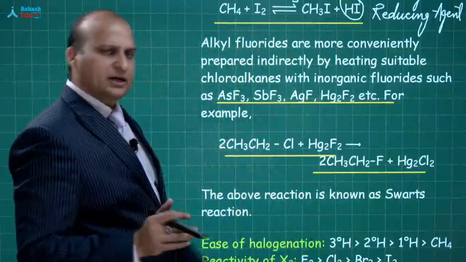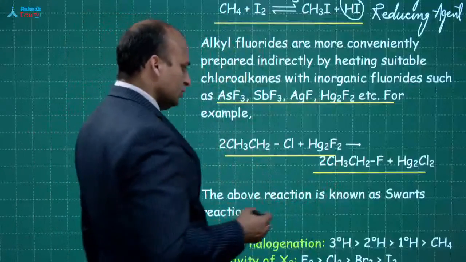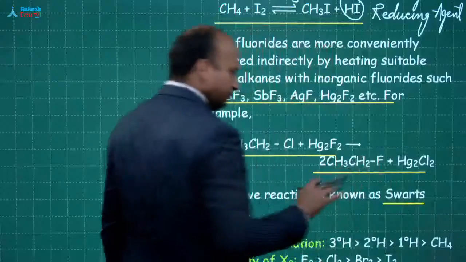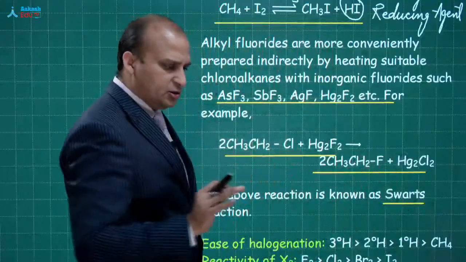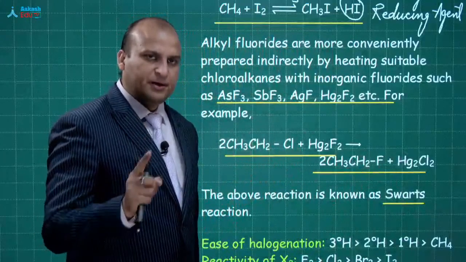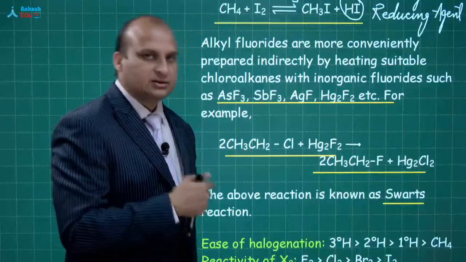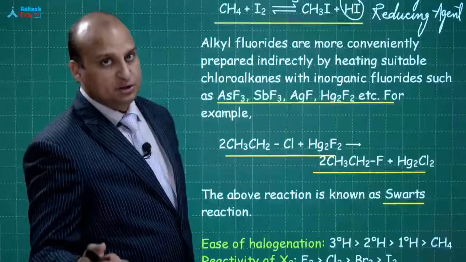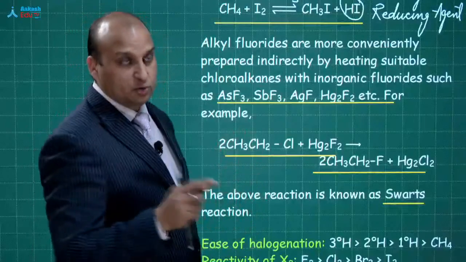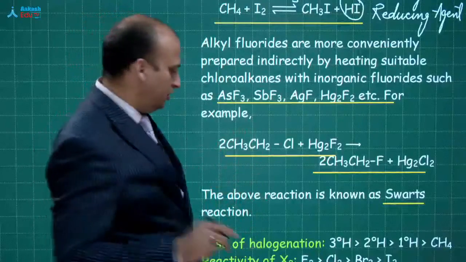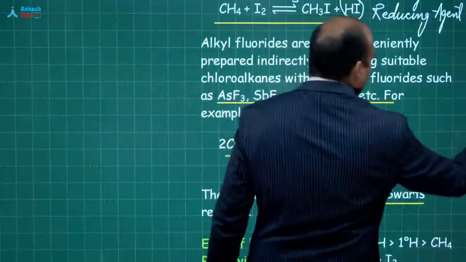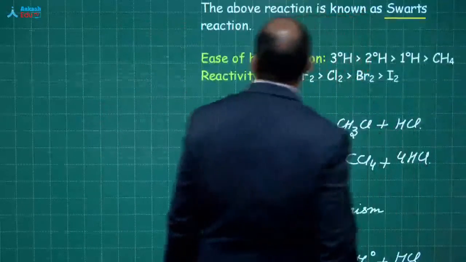Just for your understanding, I will come back to this Swarts reaction once again. You just need to remember: do not prepare alkyl fluorides by this free radical substitution reaction. Do not write CH4 plus F2, not required. Now, some more important points over here.